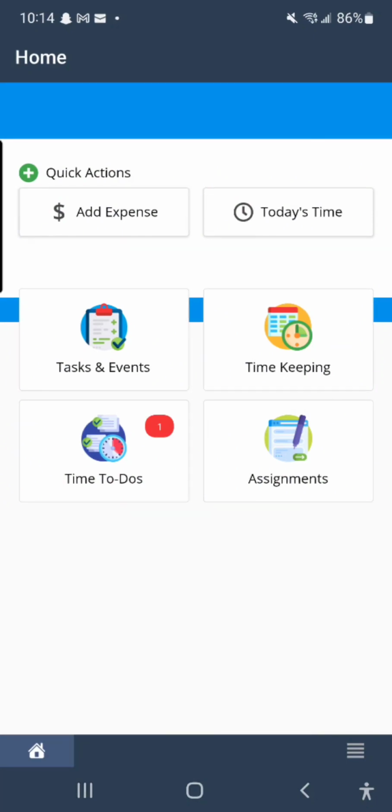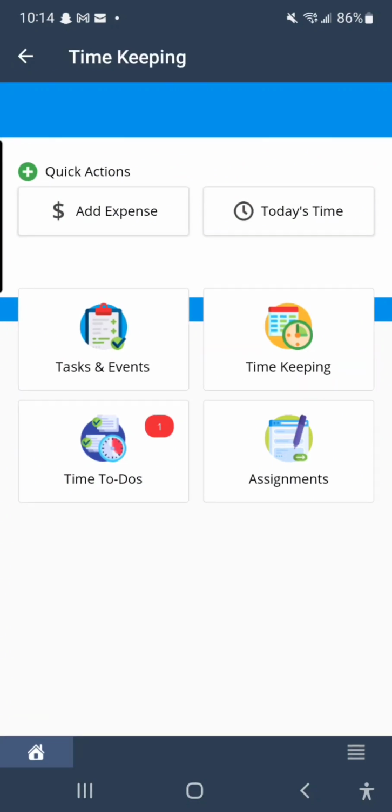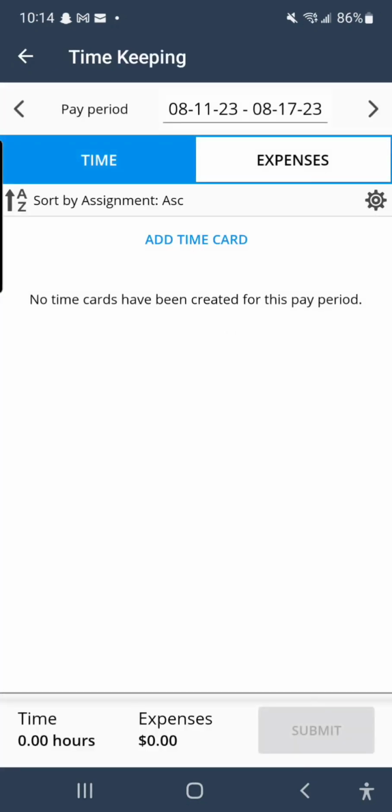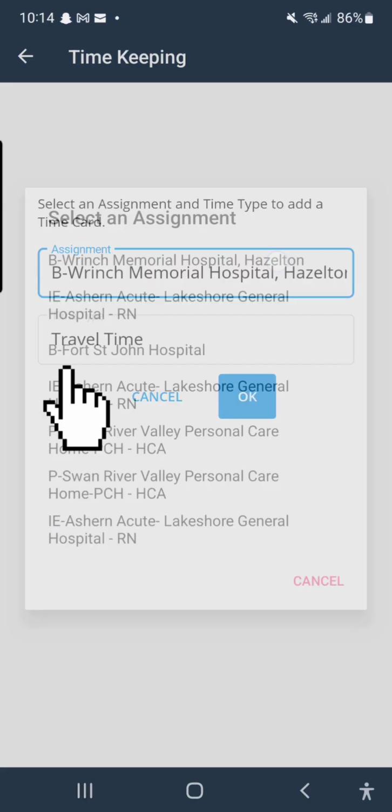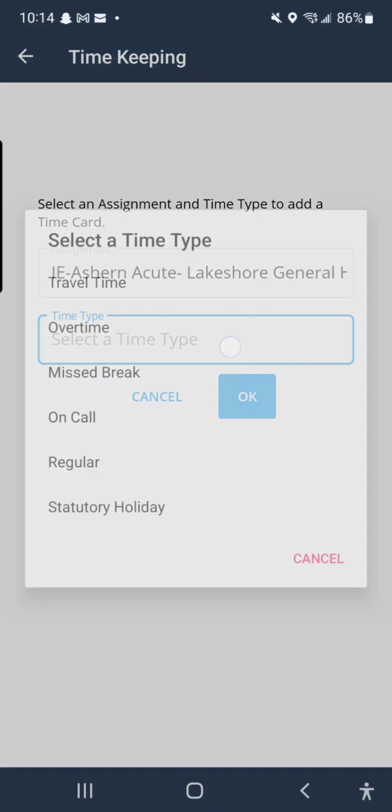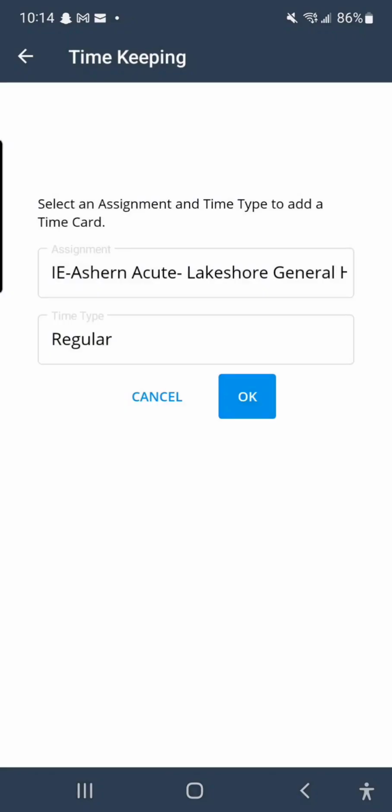In your dashboard, you will see the timekeeping icon. Click it, fill out the required information, and add a time card. Select an assignment and time type, then click OK. Make sure to punch in your daily time for the entered period.